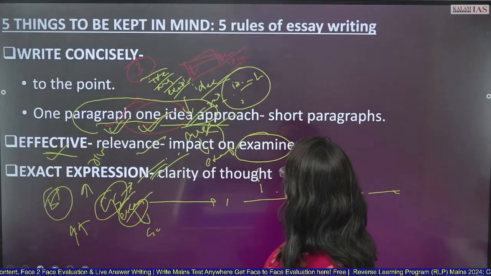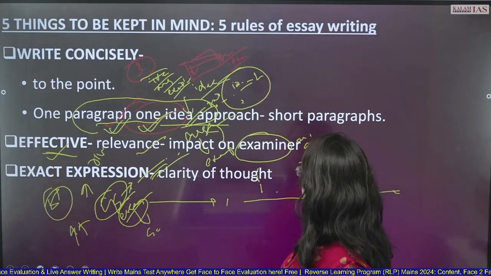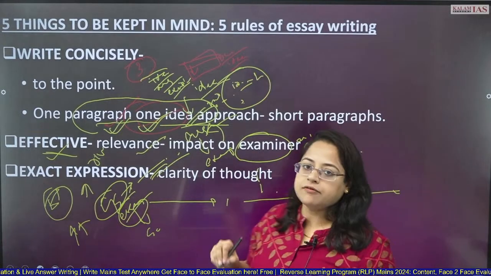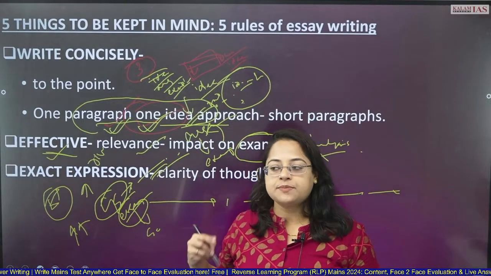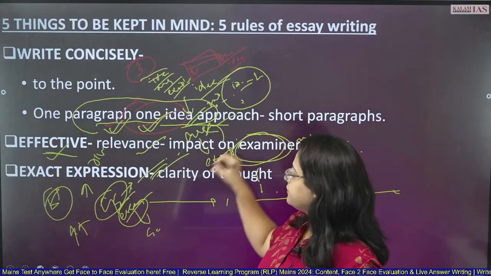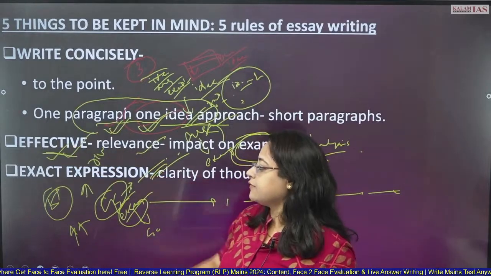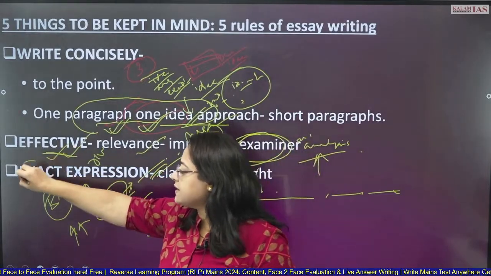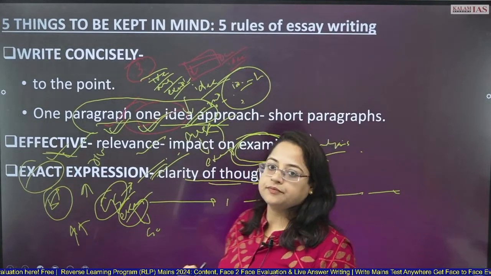पहले तो आप argument देते हो, that means some kind of analysis you are giving of your thought process. Why do you give one example after that? Because you should substantiate your analysis. You should substantiate your argument. Then only the examiner will be convinced. Okay, so your expression should be effective and the expression should be exact at the same time. That means there should be clarity of thought process.